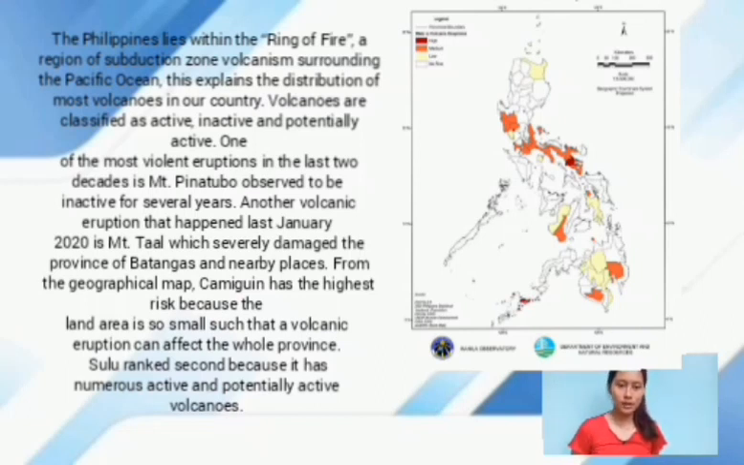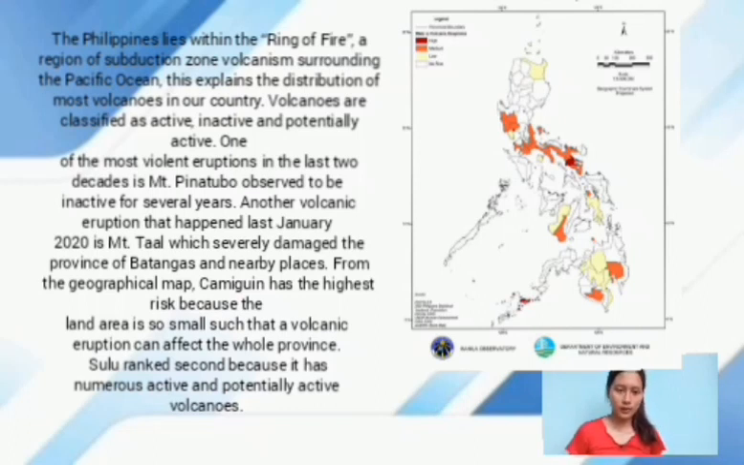One of the most violent eruptions in the last two decades is Mount Pinatubo, which was observed to be inactive for several years. Another volcanic eruption happened last January 2020 at Mount Taal, which severely damaged the province of Batangas and nearby places.